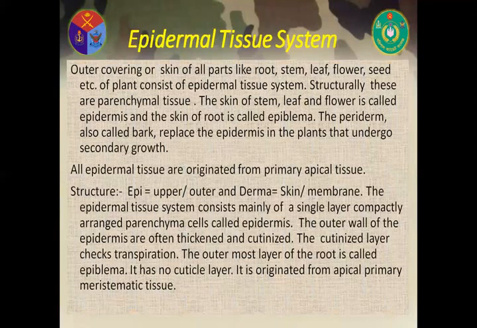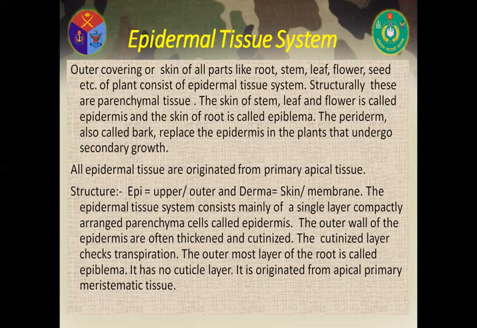Now, my dear cadets, epidermal tissue system. The outer covering or skin of all parts like root, stem, leaf, flower, seed, etc. of the plant consists of epidermal tissue system. Structurally, these are parenchymal tissue. The skin of stem, leaf, and flowers is called epidermis, and the skin of roots is called epiblema. The periderm, also called bark, replaces the epidermis in the plants that undergo secondary growth. All epidermal tissues originate from primary apical meristem.